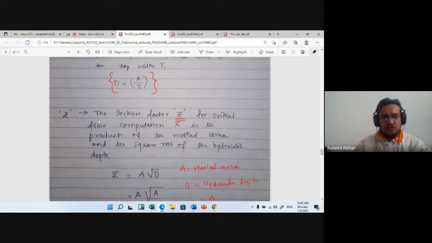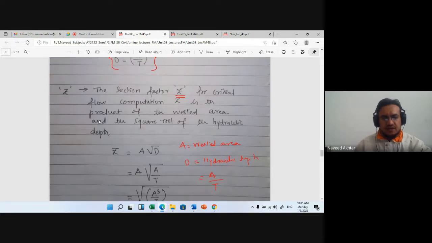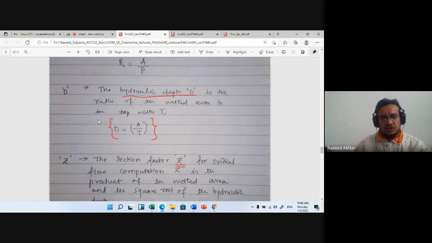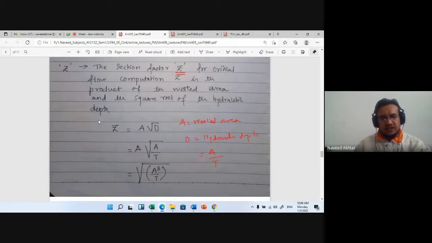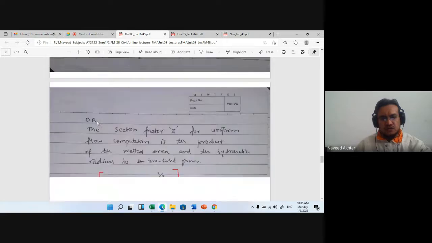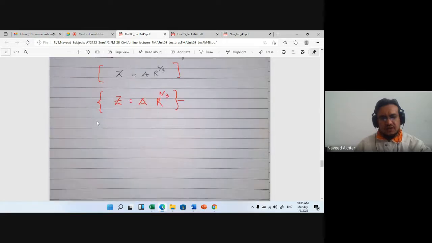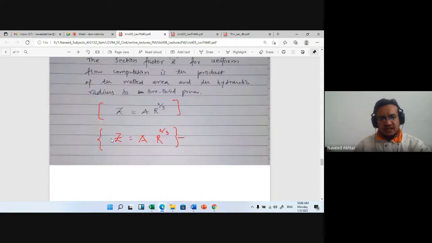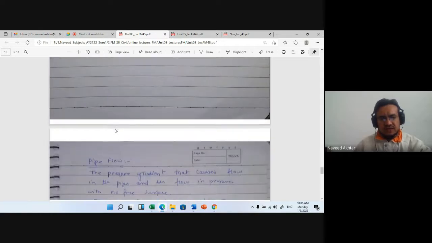We also saw the section factor Z, which is the product of area A and the square root of hydraulic depth D, where D is the ratio of wetted area to top width. Z may also be found as A into R raised to power 2/3 by putting the value of D in this relationship.